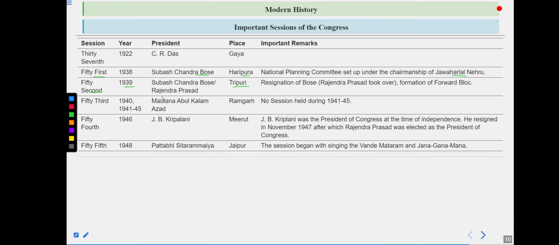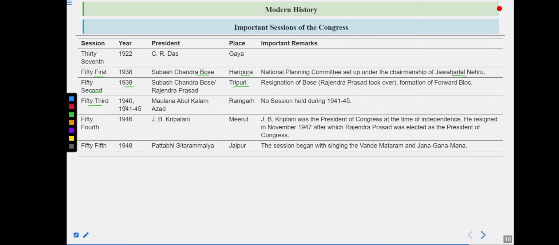But Gandhiji was so upset that he said it is not the defeat of Pattabhi, it is my defeat. A lot of people felt so emotional about this statement that Subhash Chandra Bose was forced to meet Mr. Gandhi, and after meeting him, he resigned from the post of president. That is why Rajendra Prasad became the president of this session. So do remember one thing: whom Subhash Chandra Bose defeated in the Congress presidential election in Tripuri in 1939 was Pattabhi Sitaramayya.